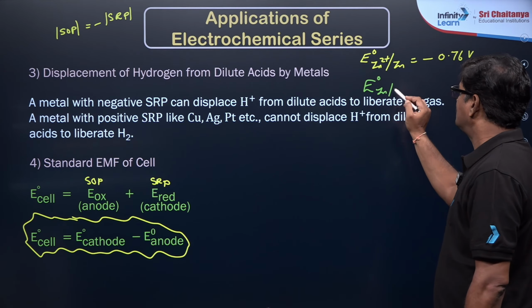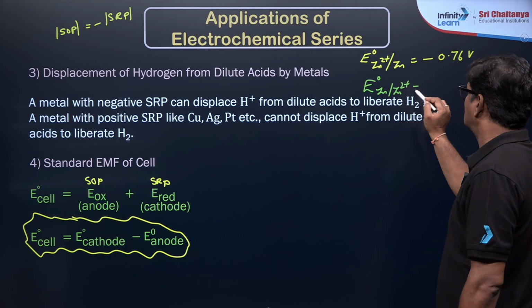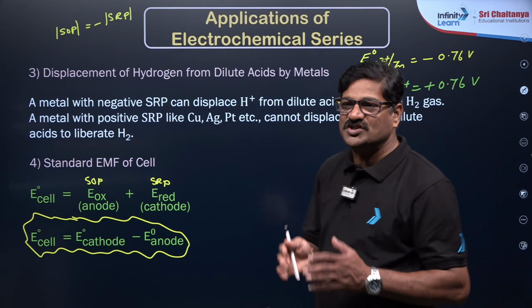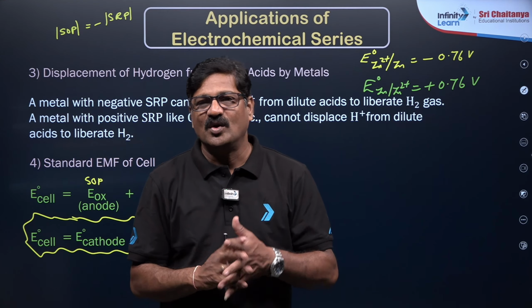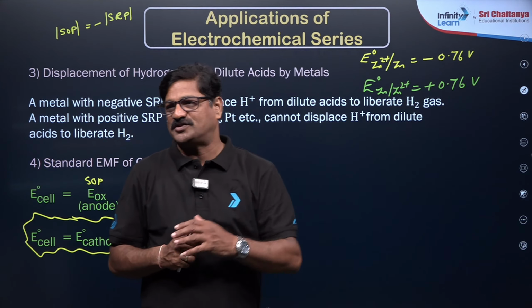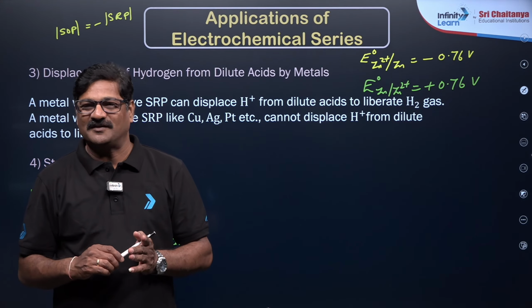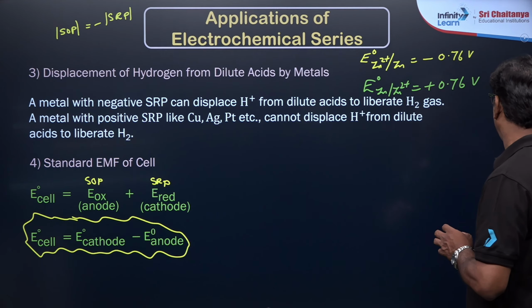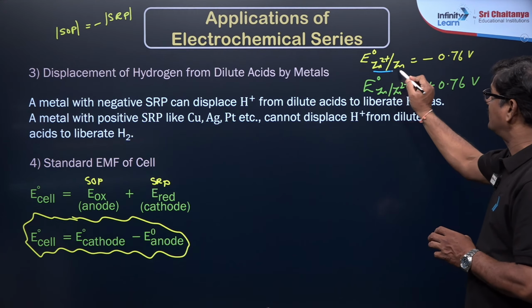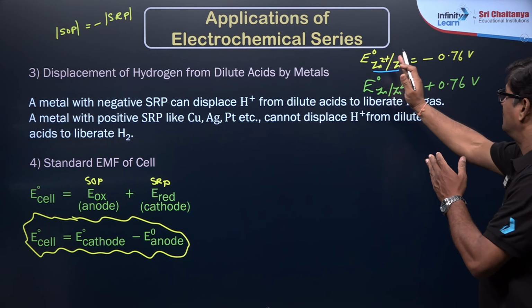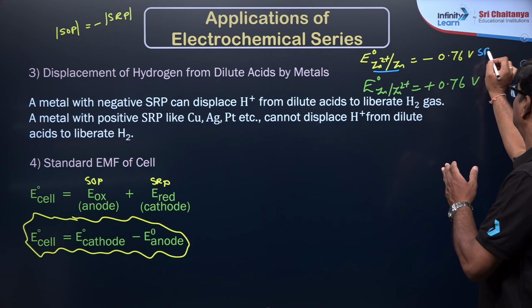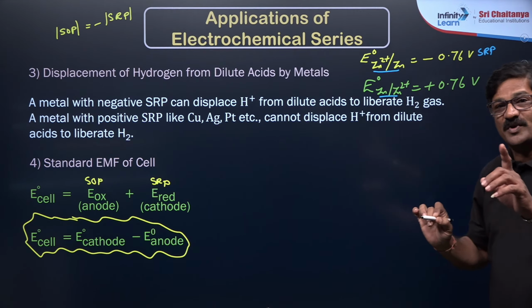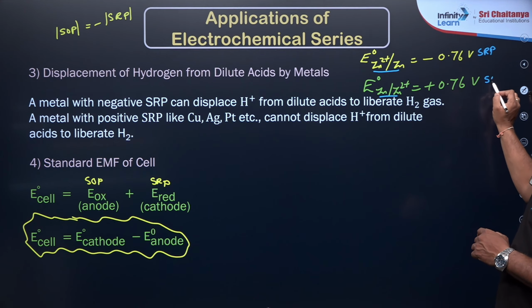Zinc becomes zinc 2 plus, so it is the SOP value.